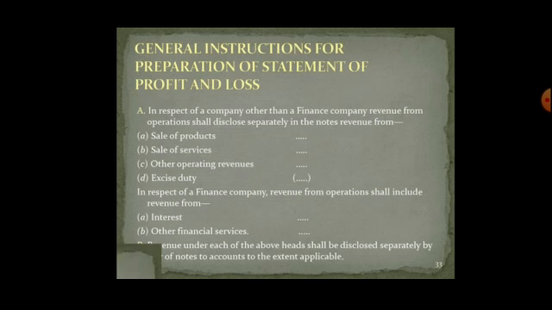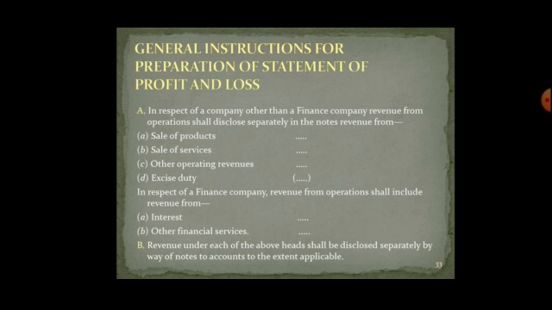Now we are going to see in detail what all are the components of the financial statement of profit and loss. In respect of a company other than a finance company, revenue from operations shall be disclosed separately in the notes: sale of products, sale of services, other operating revenues, excise duty, interest and other financial services. So these are the incomes.